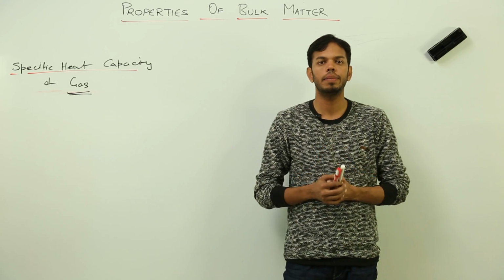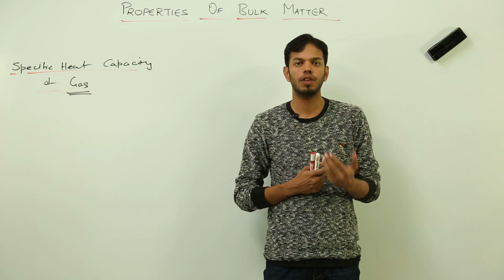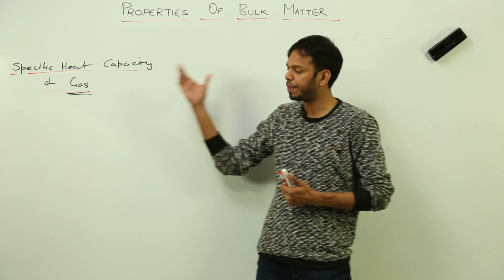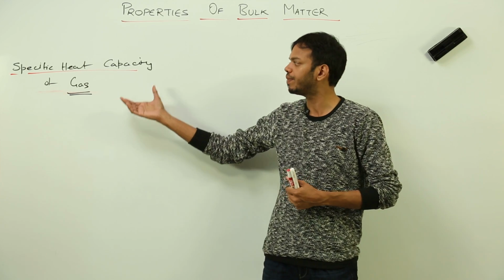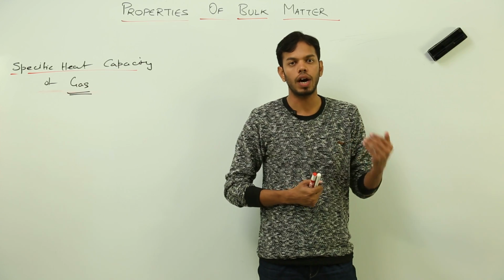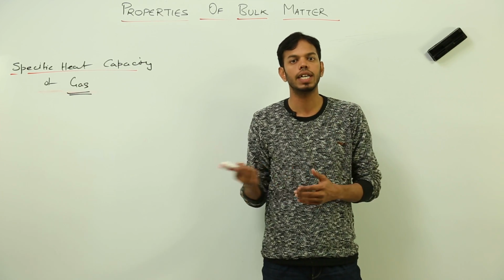Till now we have studied about specific heat capacity, that it is the amount of heat required to raise the temperature of unit mass of substance by unit degree Celsius, right? So on the same pretext we are going to define the value of specific heat capacity of a gas, which would be, it is the amount of heat required to raise the temperature of unit mass or 1 gram of gas by 1 degree Celsius.